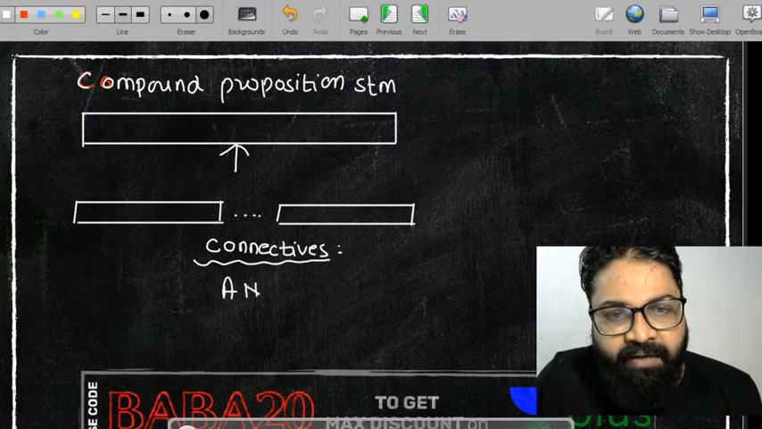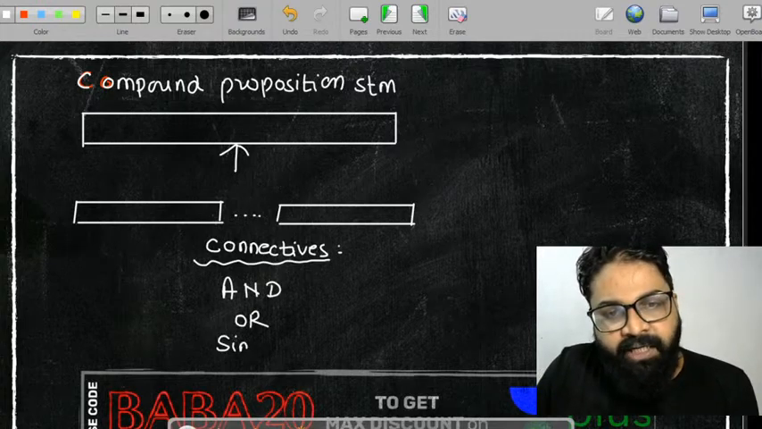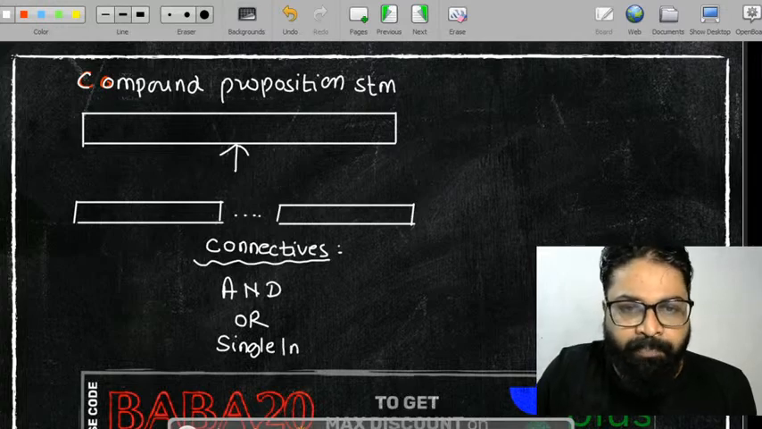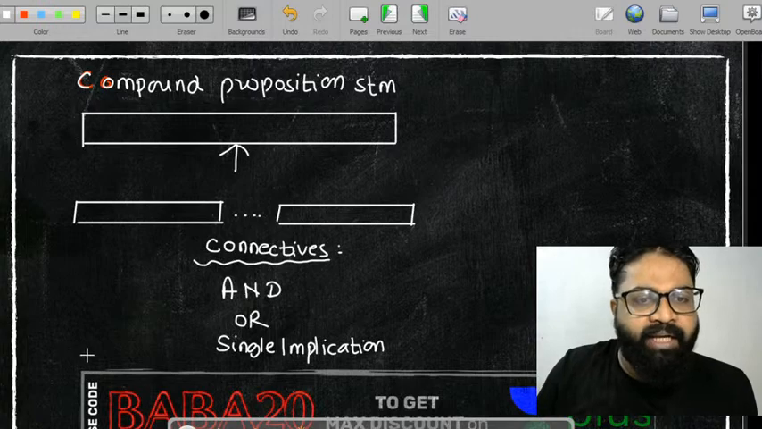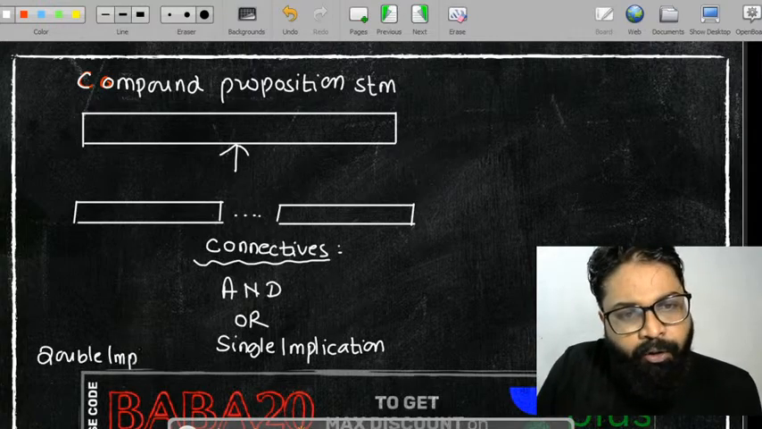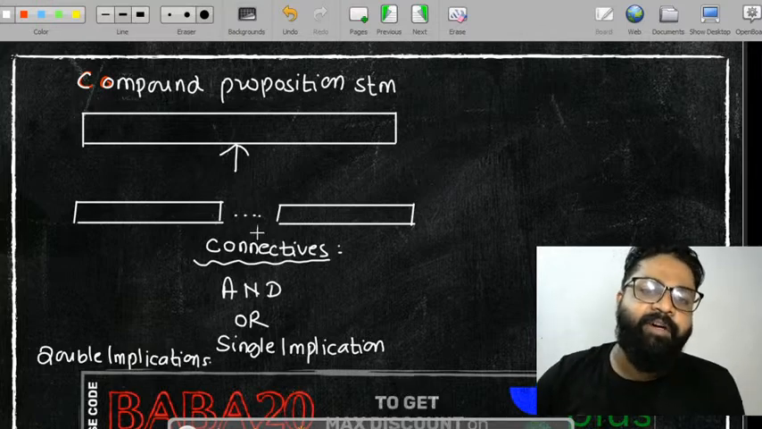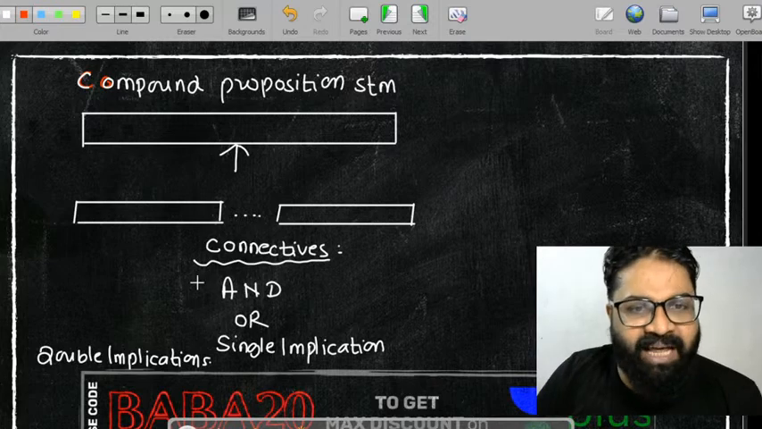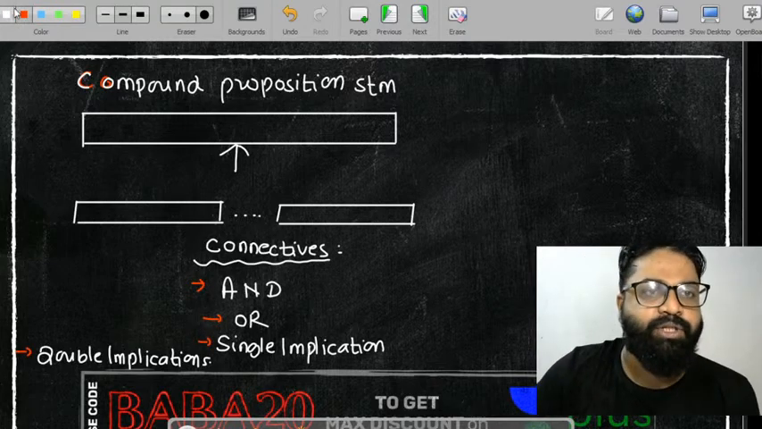The first connective is called AND, second connective is called OR, third connective is called single implication, and the fourth connective is called double implication. So as I have already told you, we are having 4 different types of connectives: मेरे पास 4 अलग-अलग तरीके के connectives हैं, and, or, single implication and double implication.